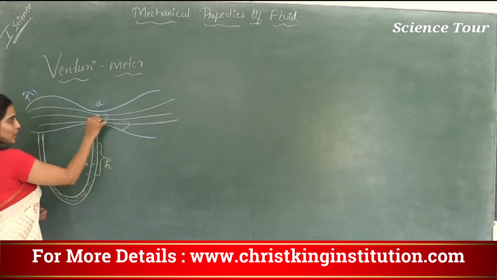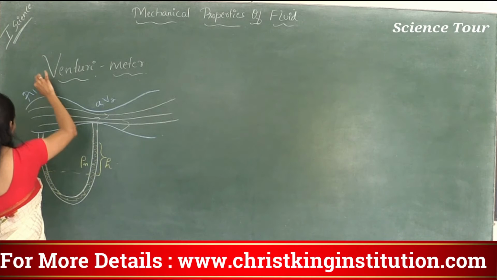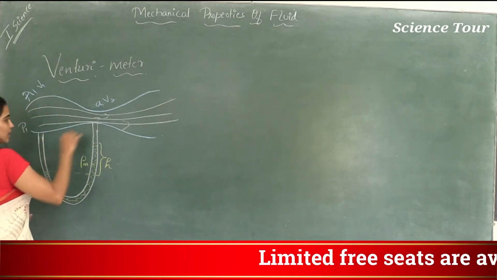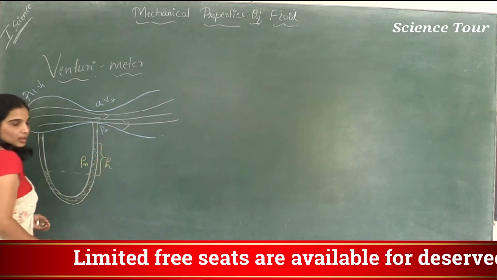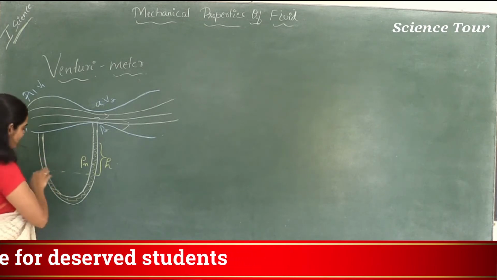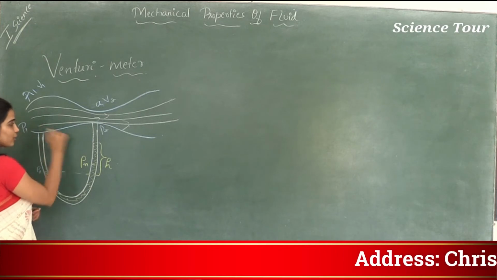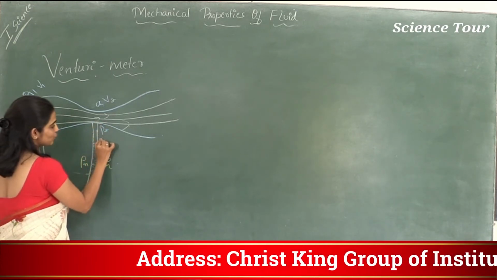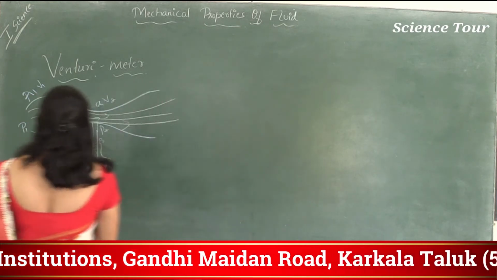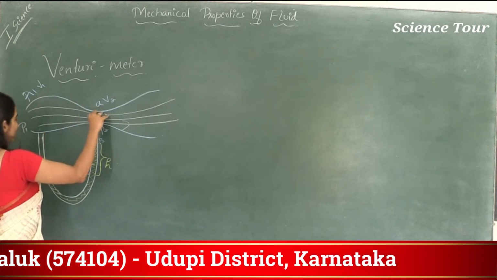What is the speed here? That is greater, which is V2, and the speed here is smaller, that is V1. Let's say pressure here is P1 and pressure here is P2. Then in the manometer, pressure here will be P1 because it is exposed to this part of the fluid, and pressure here will be P2 because it is exposed to this part. So pressure changes at different areas of cross section.